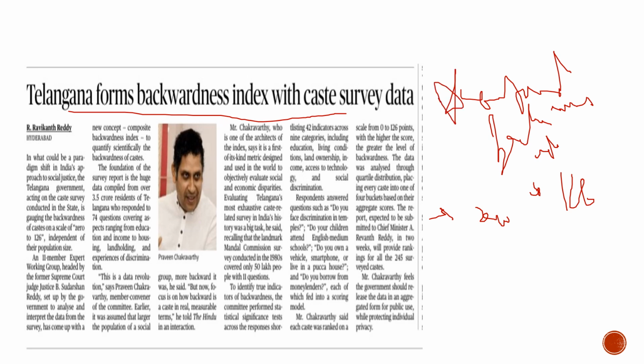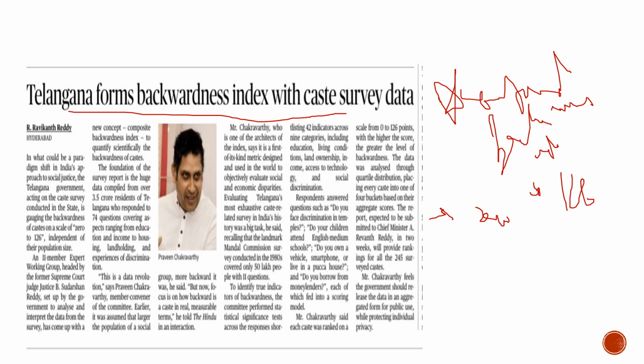So let's recap that they had brought this index. They would judge the backwardness of the castes on a scale from 0 to 126, 0 being least backward and 126 being the most backward. In this, they would ask different questions to people belonging to different castes, whether they had faced any discrimination, how educated their children are, what is the medium of education for their children, had they visited any English medium schools, all that. These questions would be asked.